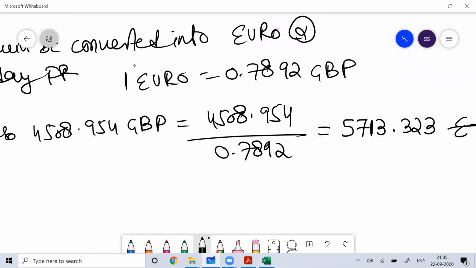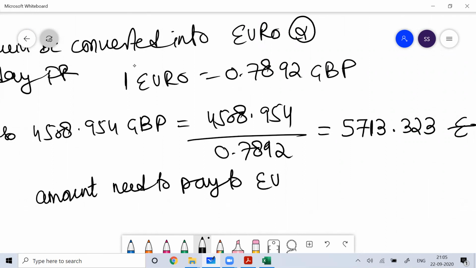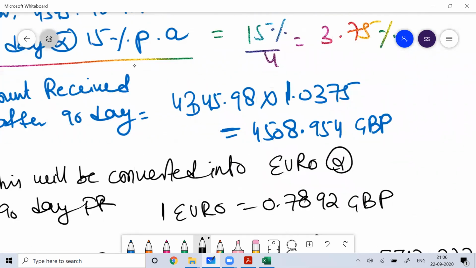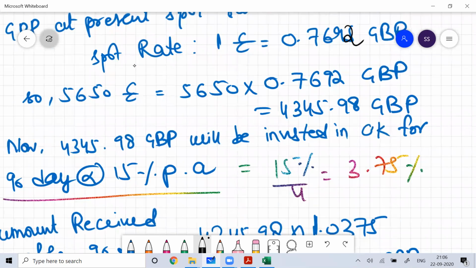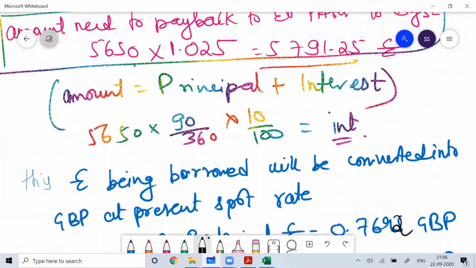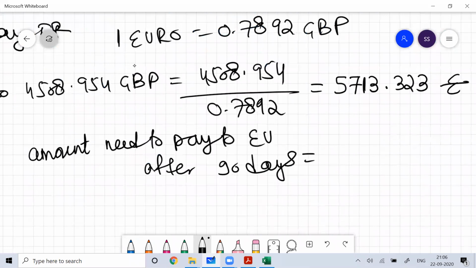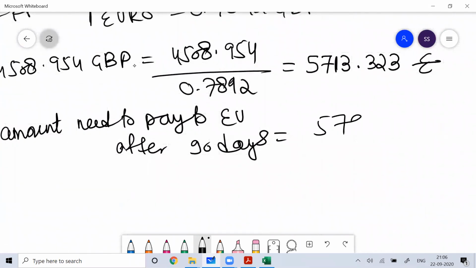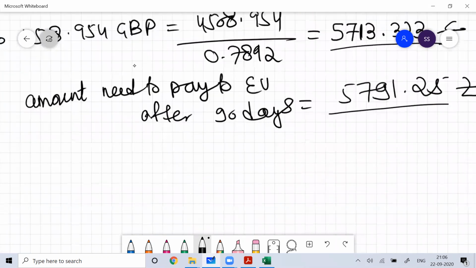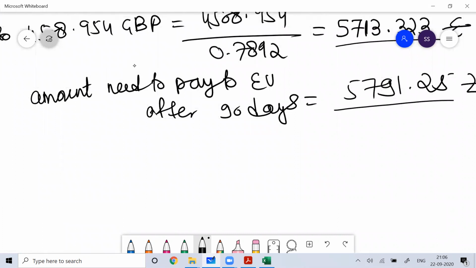The next thing is the amount you need to pay to the European bank after 90 days. How much do you need to pay the European bank? 5791.25. Now you can compare this and this.